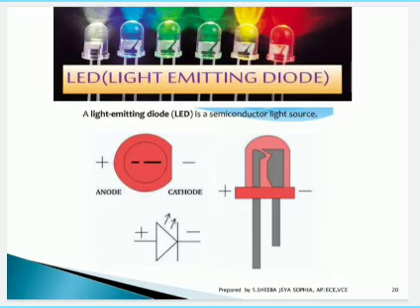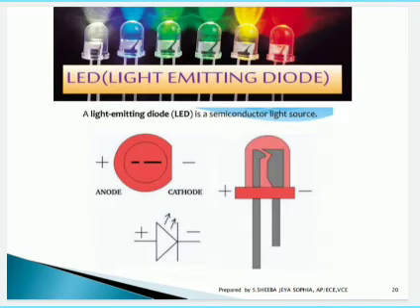The colors will be changing and it will be blinking according to the time duration we are setting. It has a cathode and anode end. Anode refers to the positive, whereas cathode refers to the negative end of the device, and it emits light using the electric current passing.